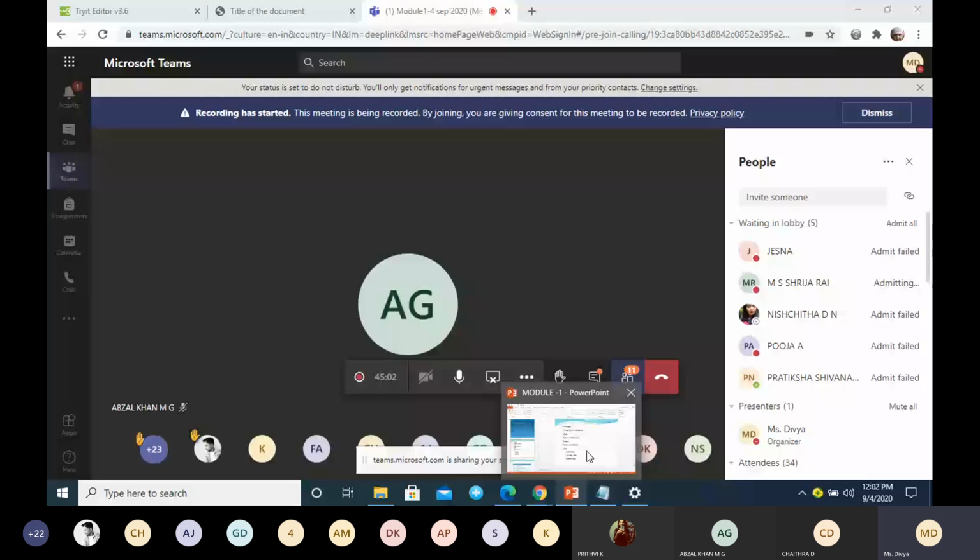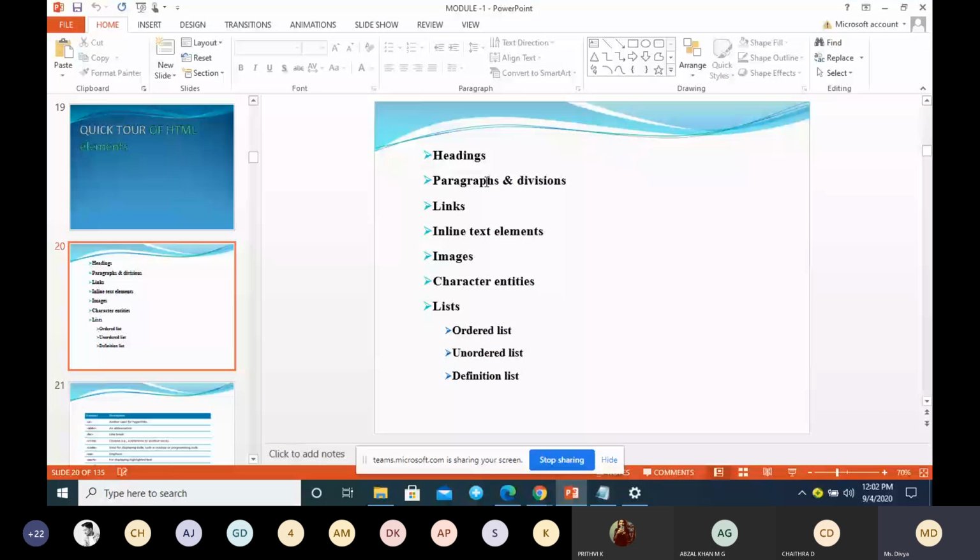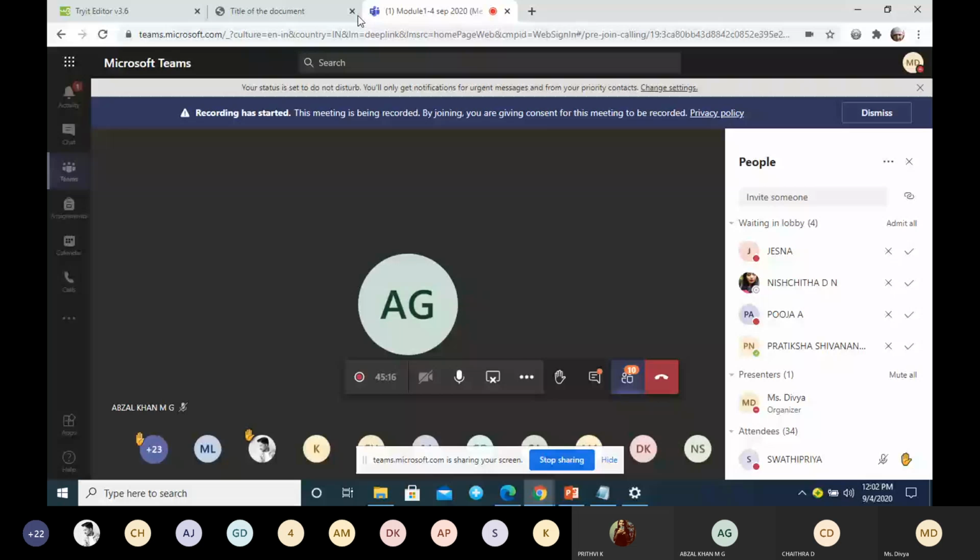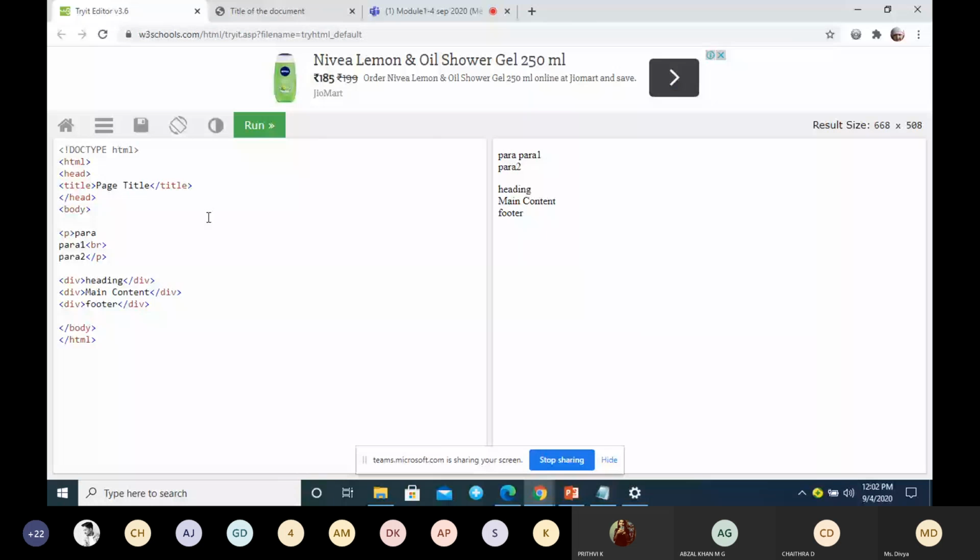Coming to the next topic, links. Going on to the next topic, links. This is one of the essential features of any website. If you go to any website, there will be one or more links, correct? A link to the same page, or a link to another page, or a link to a document, or a link to a PDF file. So you will have different links.